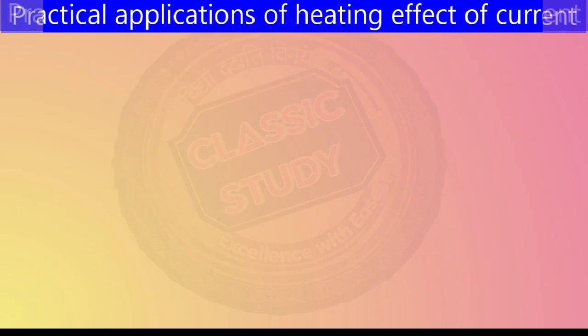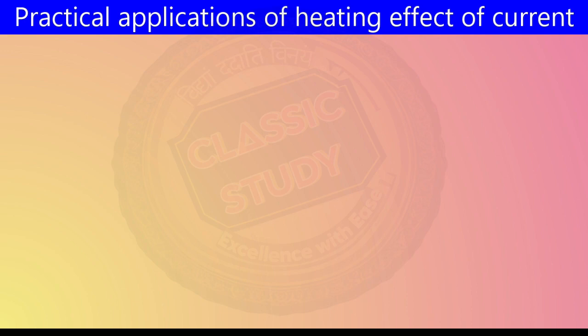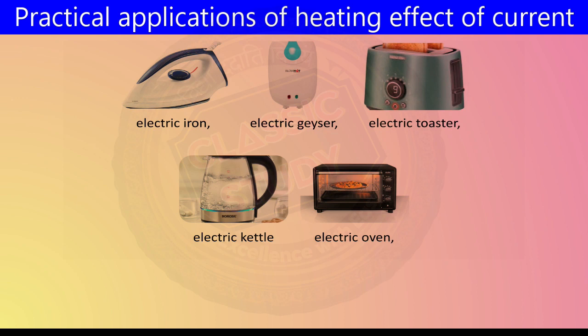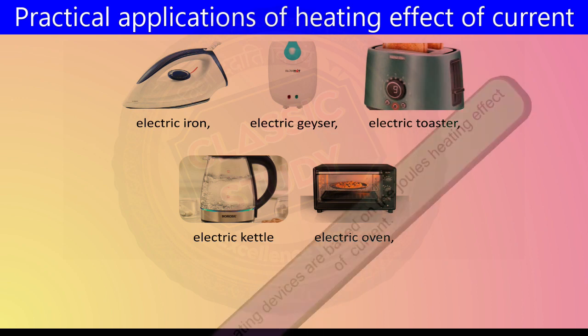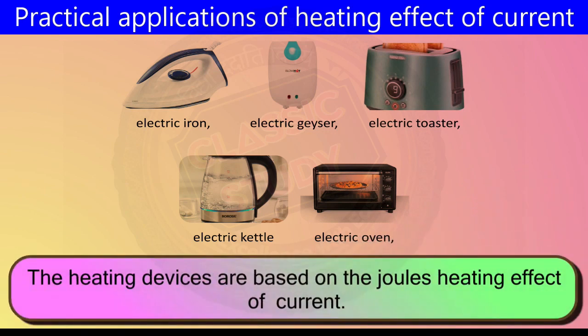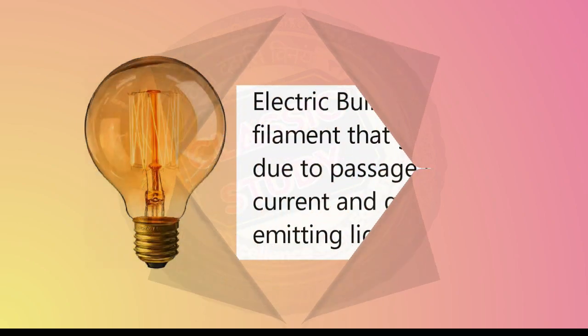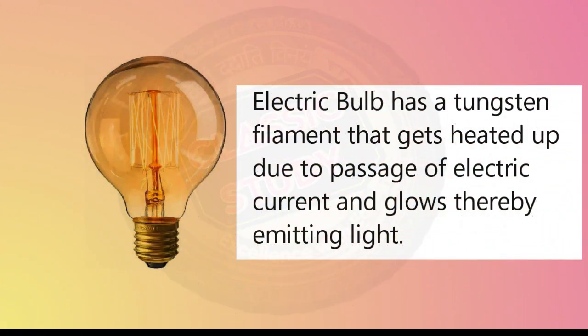Practical applications of the heating effect of current. There are various heating devices which are based on the Joule's heating effect of current, like electric iron, electric geyser, electric toaster, electric kettle, and electric oven. All these devices work on the principle that the current flowing through a conductor is capable of generating a heating effect. The most common example is the electric bulb. It has a tungsten filament, and when the current is passed through this filament, it gets heated up and a lot of heat and light is emitted, which we can see in the form of a glow emitted by the bulb.